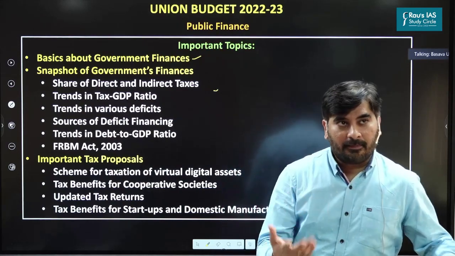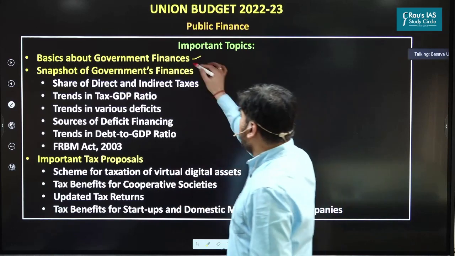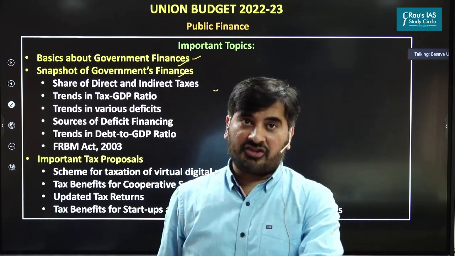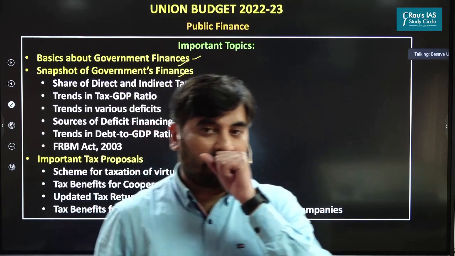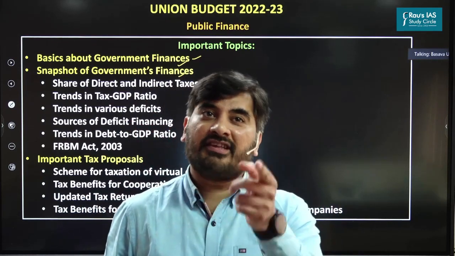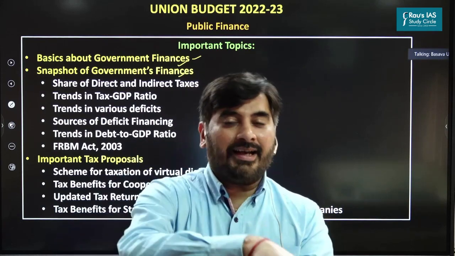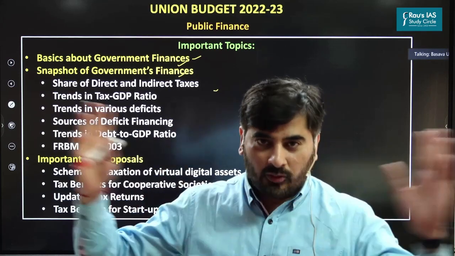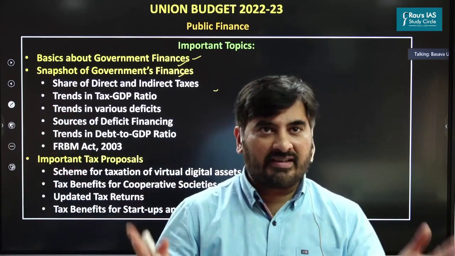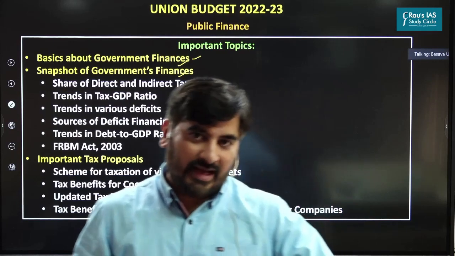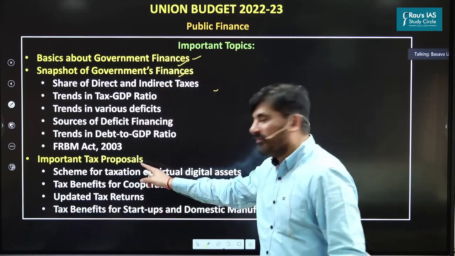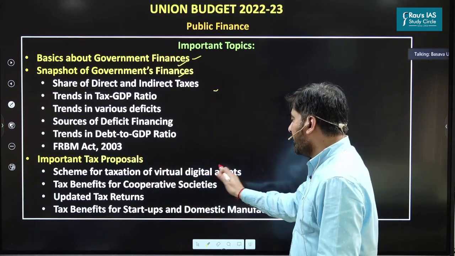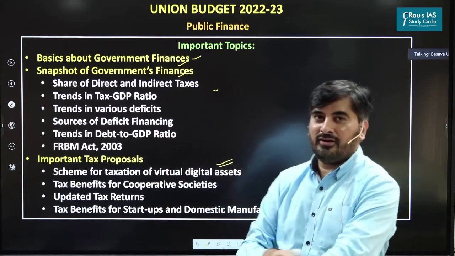As far as I'm concerned, these two things I will be taking up as part of the economic survey discussion. In the economic survey, you must have seen the second or third chapter is with respect to public finance. So I'll integrate the public finance chapter of the economic survey with the rest of this theme, so that you have a much better understanding of the government's finances. As far as this class is concerned, my focus will be on the important tax proposals. One of the most important ones happens to be the scheme for taxation of virtual digital assets.